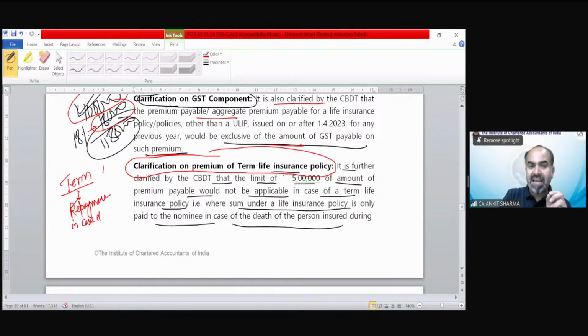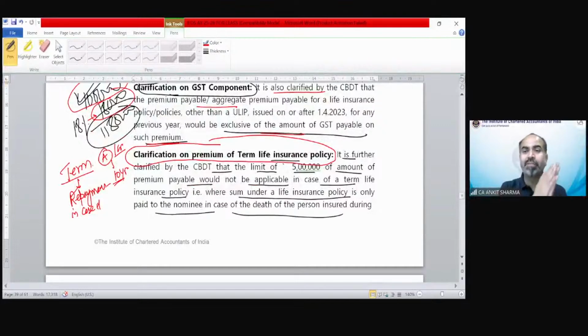Suppose Mr. A has taken a term insurance plan for 10 years of 1 crore rupees. That means if Mr. A expires within 10 years, then you will get 1 crore rupees. And suppose if 10 years have passed and Mr. A survived, then you will not get any amount. So term insurance means you will get the amount only in case of death or when a casualty happens. If there is no casualty, you will not get any repayment.